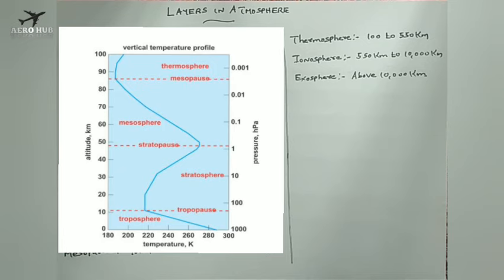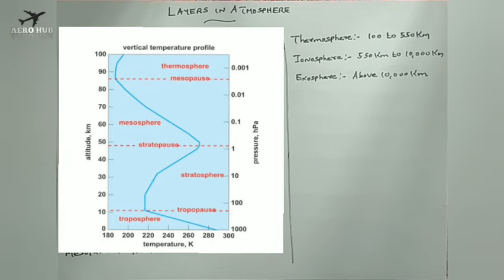layers, especially up to stratosphere. And as a designer of aircraft, you have to understand the variation of temperature as well as pressure and density in these layers, especially up to stratosphere. Okay, and you can see a diagram in the video which shows the variation of temperature throughout the atmospheric layers. Okay, now we will discuss the estimation of variation of pressure as well as density in these different layers.